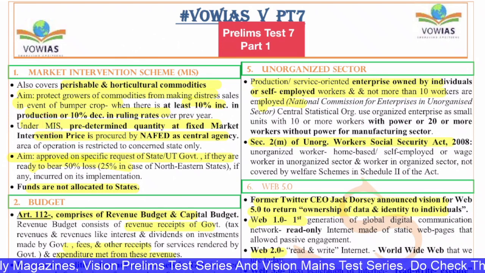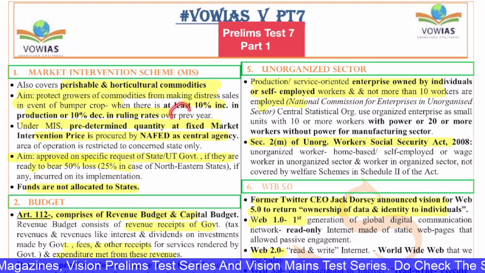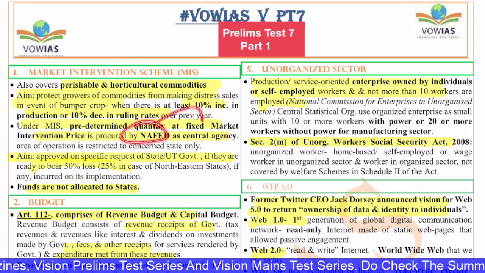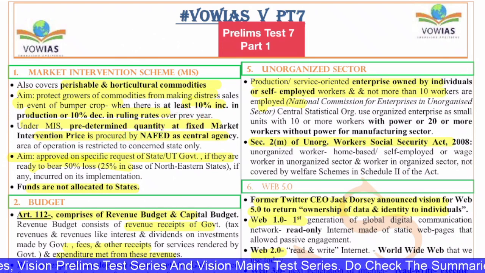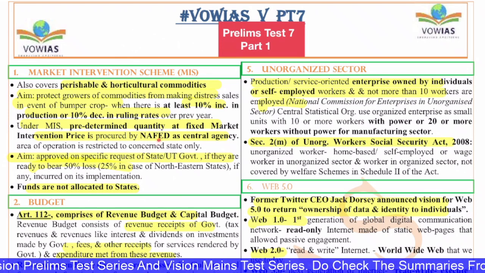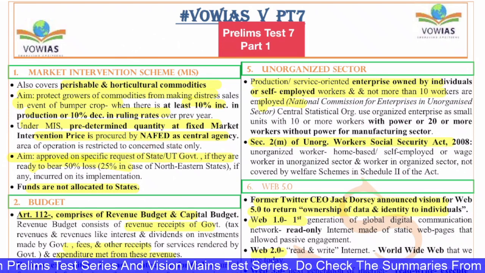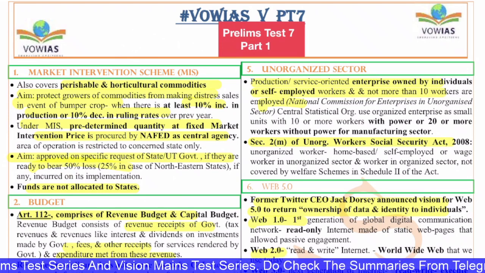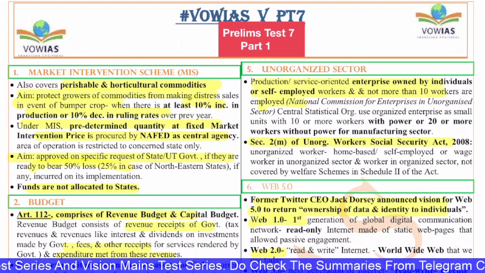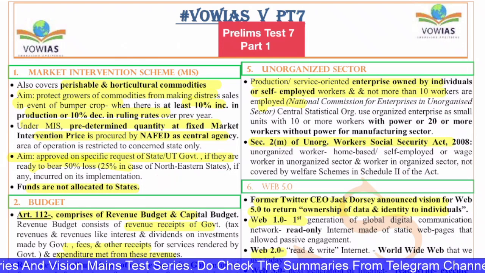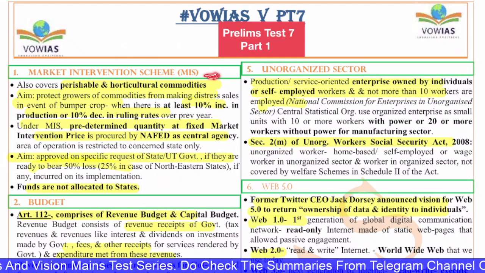Under this market intervention scheme, a predetermined quantity at a fixed market intervention price is procured by NAFED, which is a central agency. And this is basically approved on the request of the state or union territories, if they are ready to bear 50% of the loss, 25% in case of northeast states, if any loss is incurred during the implementation. The funds are not directly allocated to the states. This is about the market intervention scheme.